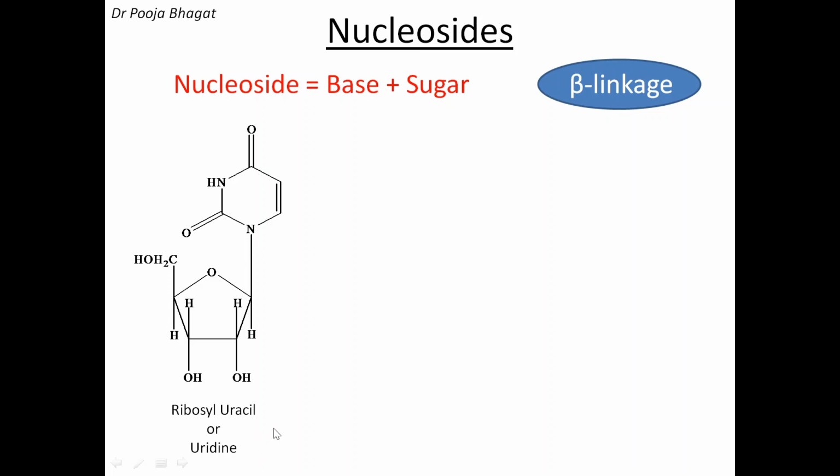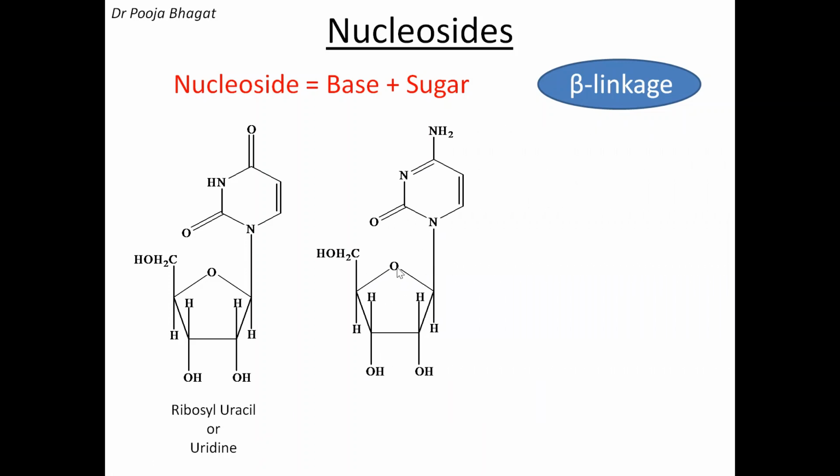Next, this is cytosine and this is ribose. N1 of the cytosine is attached to C1 of the sugar, the linkage is beta, and the name is ribosyl cytosine or cytidine.